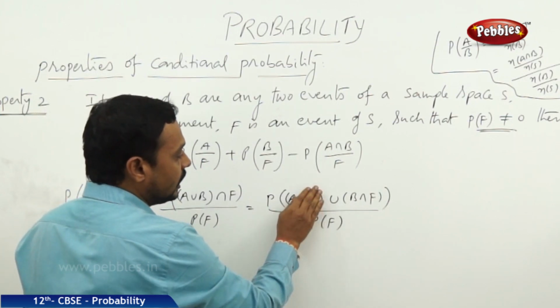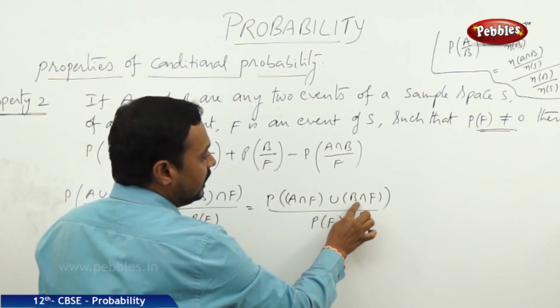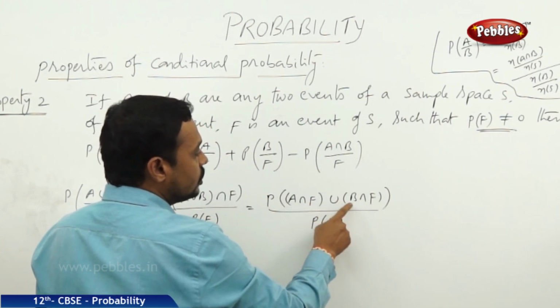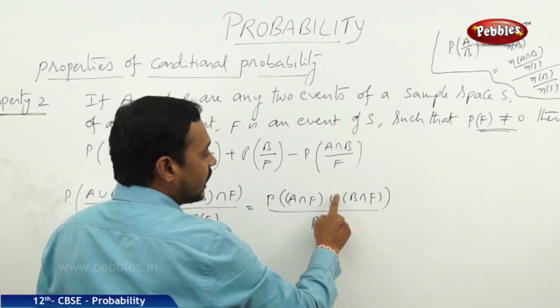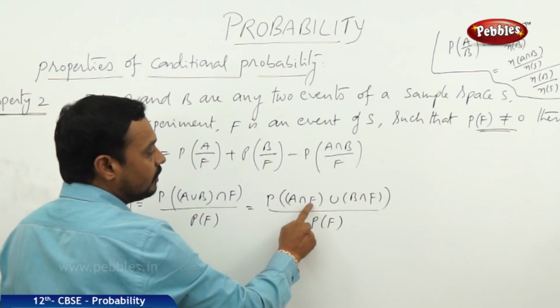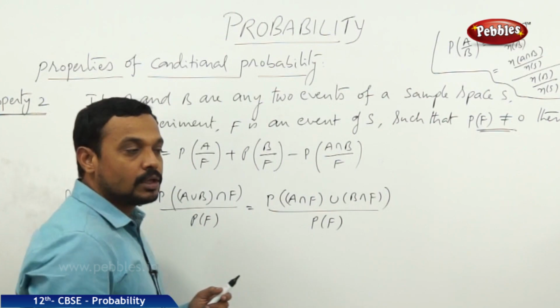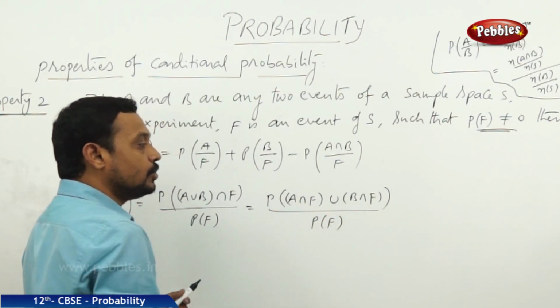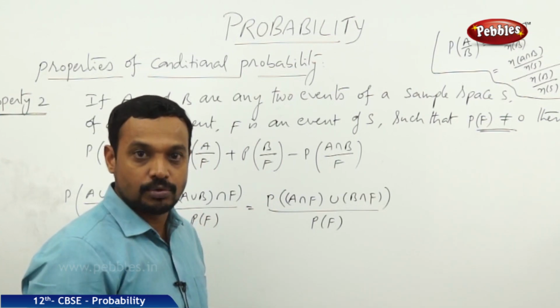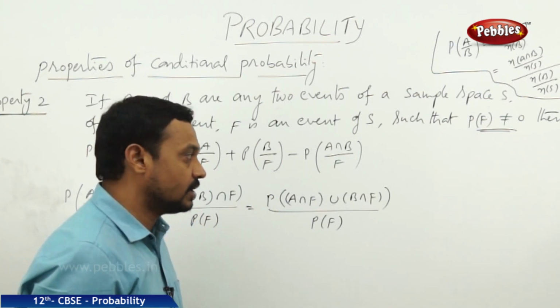A intersection F is one event, B intersection F is another event, and these two events are connected by union, so it is of the form probability of E1 union E2. The probability of E1 union E2 is equal to P of E1 plus P of E2 minus P of E1 intersection E2, which is known as the addition theorem.